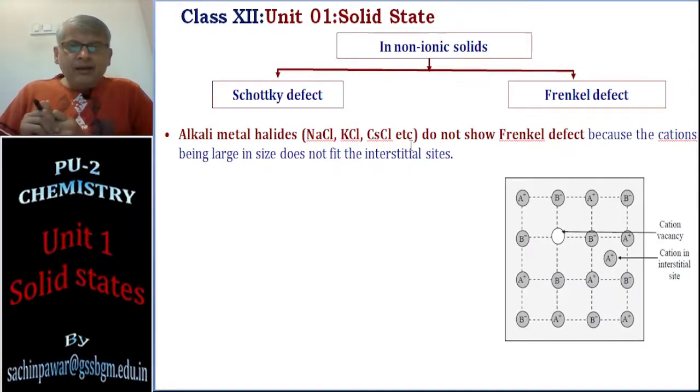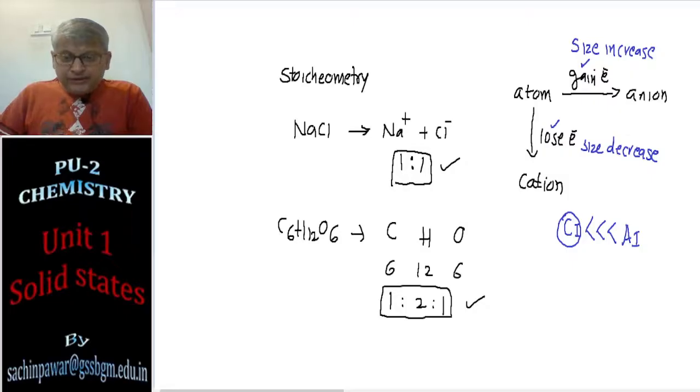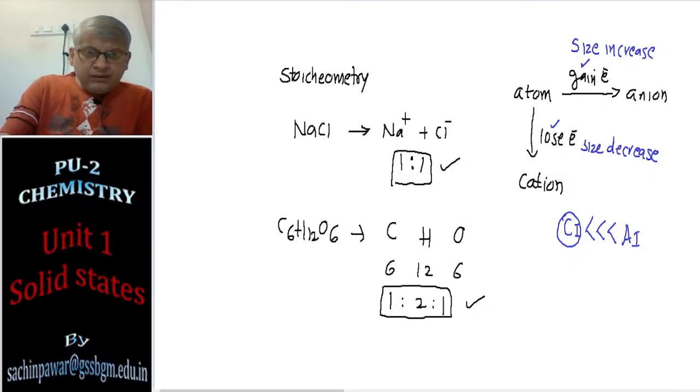Alkali metals, in the earlier example slide I have shown, will show Schottky defect, but they don't show Frenkel defect. Why? The reason for that is again in the periodic table. You have learned the periodic table. Let me just recall a few things in the periodic table.